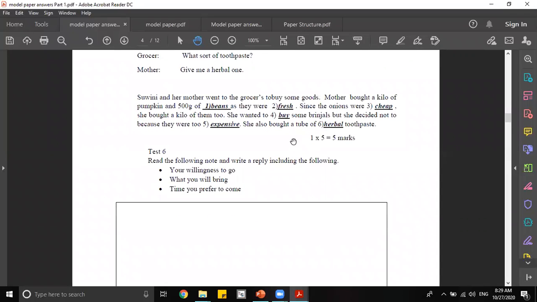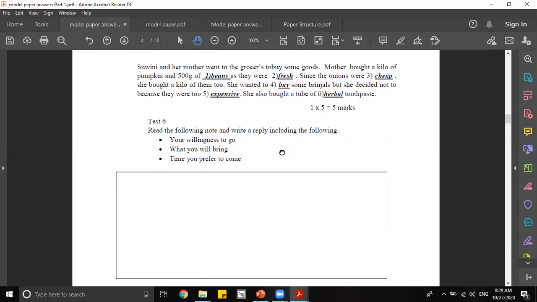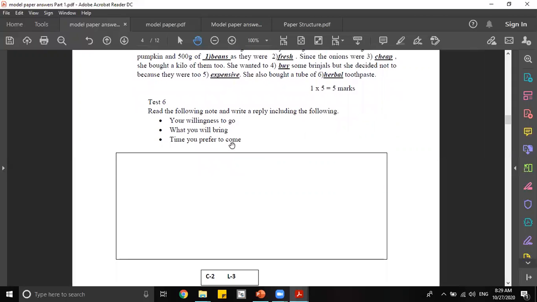So the only difference between the chit that you write in class or in casual ways and the note that you're going to write in the English paper is that you're going to write it in English this time. And also, you don't have to be afraid, because that note is also going to be very simple, casual language. You're not going to use very serious English. You can use contractions like hasn't, wasn't, those ones. So it's going to be easy.